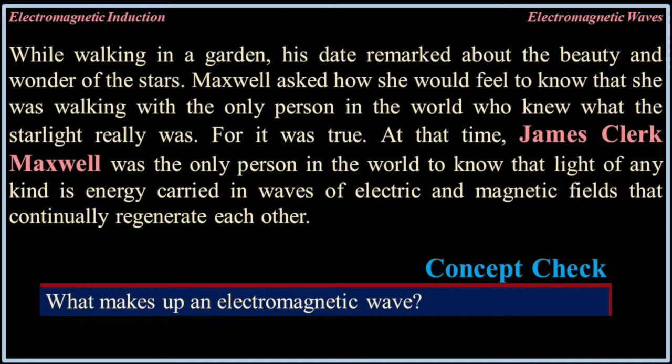While walking in a garden, his date remarked about the beauty and wonder of the stars. Maxwell asked how she would feel to know that she was walking with the only person in the world who knew what the starlight really was, for it was true. At that time, James Clerk Maxwell was the only person in the world to know that light of any kind is energy carried in waves of electric and magnetic fields that continually regenerate each other.